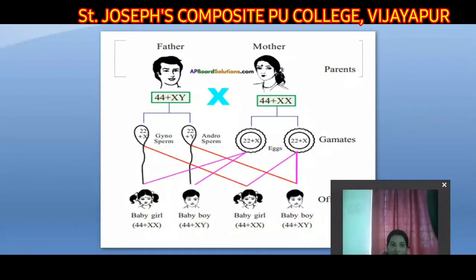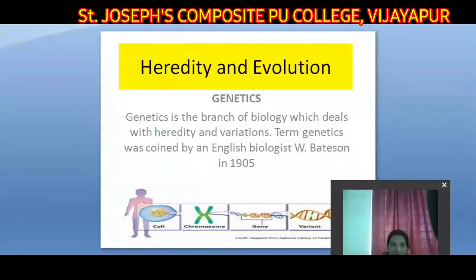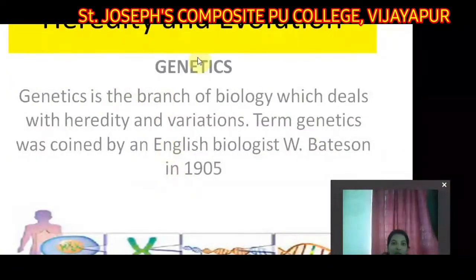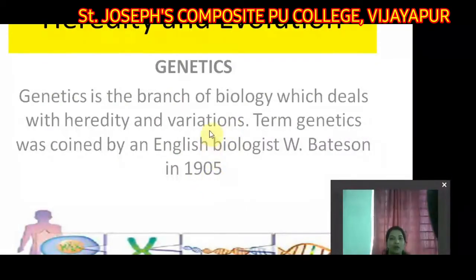Okay, and today we will talk about heredity and evolution. And in this, first of all, let me tell you that heredity is the transfer of genetical characters from parents to their offspring, and evolution means the changes which take place after the transfer of the genetical characters from parents to their offspring. So the changes revolve around together.